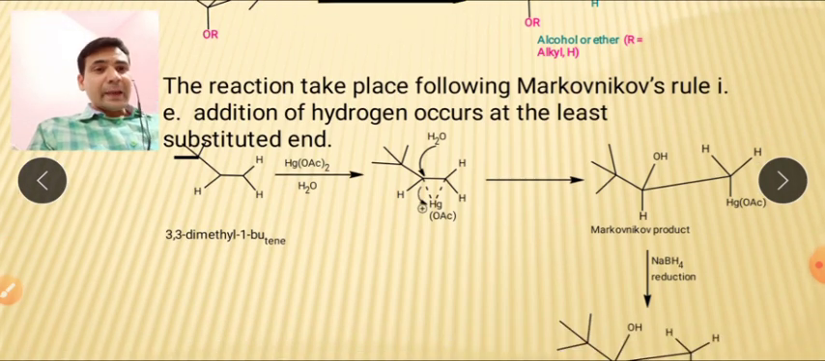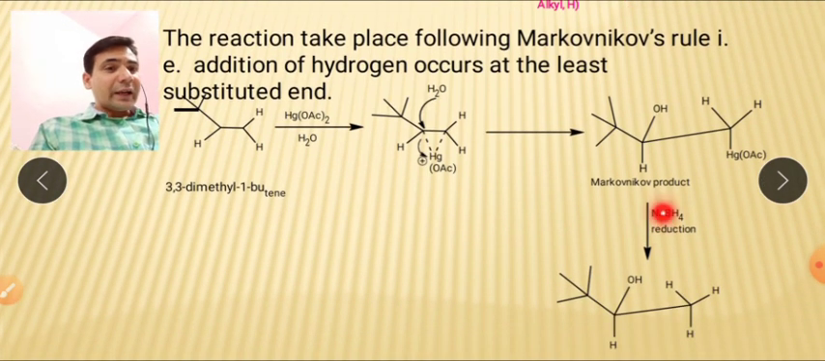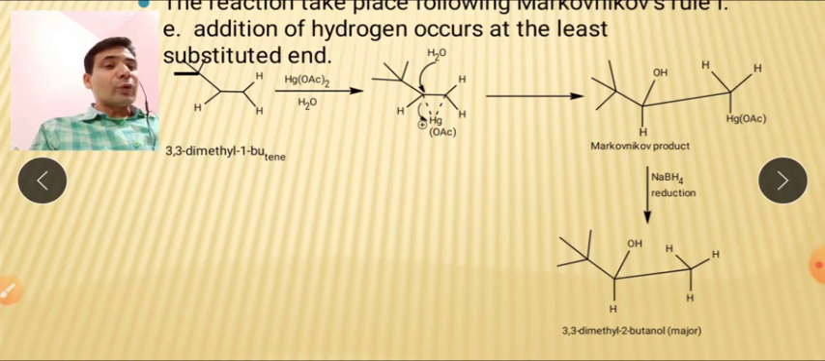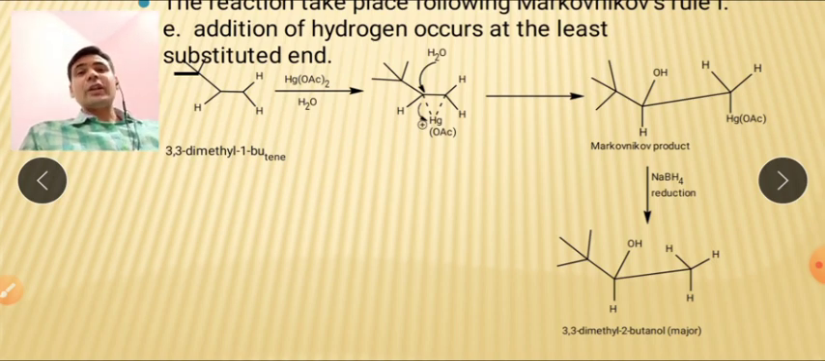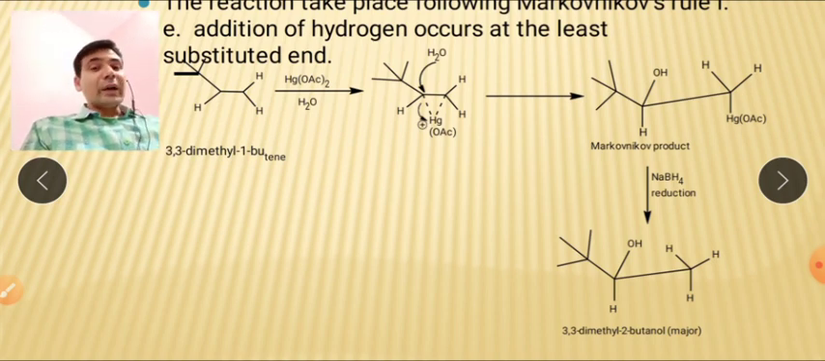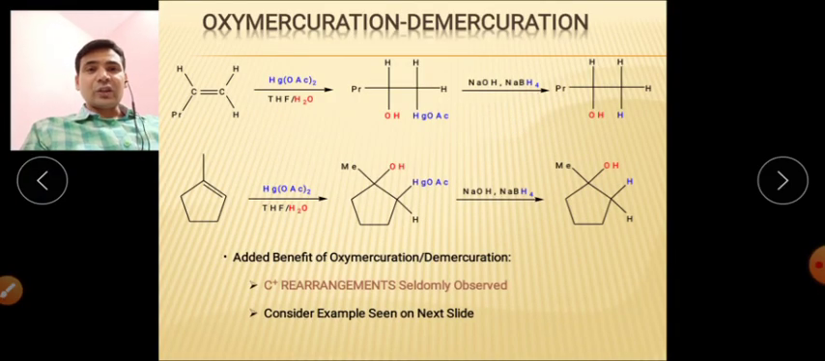So it is also following this kind of rule, and you are getting the Markovnikov product from this. It means that if we are talking about the product formation of the oxymercuration-demercuration reaction, Markovnikov addition will be followed during the course of the reaction.